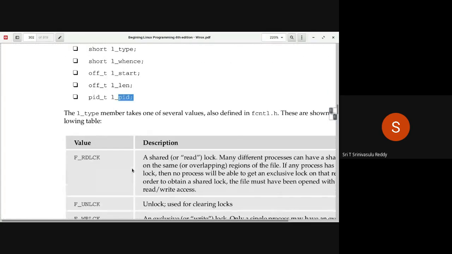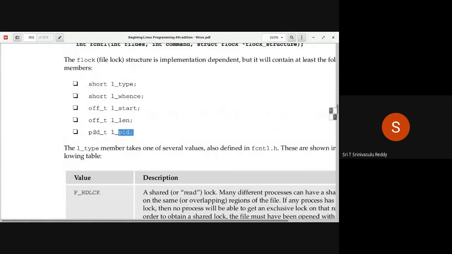And then as you can see, for each field here, what kind of values can be stored. Because l_type is a lock type. Lock type means there are some constants actually. So instead of remembering constant values like 0, 1, 2, because it's confusing, there are constants or macros initialized here.